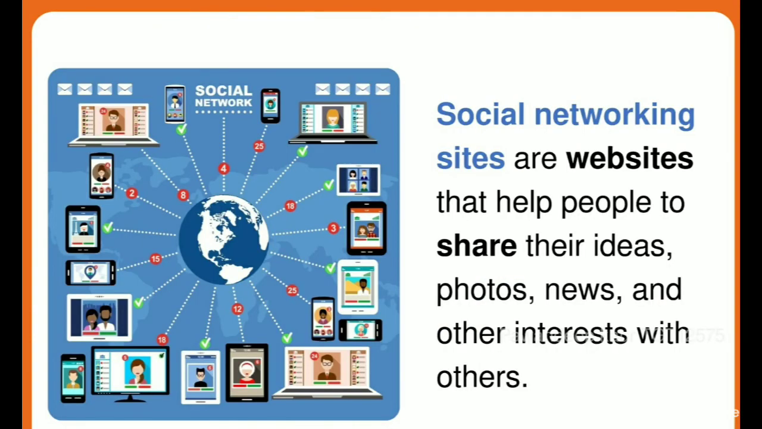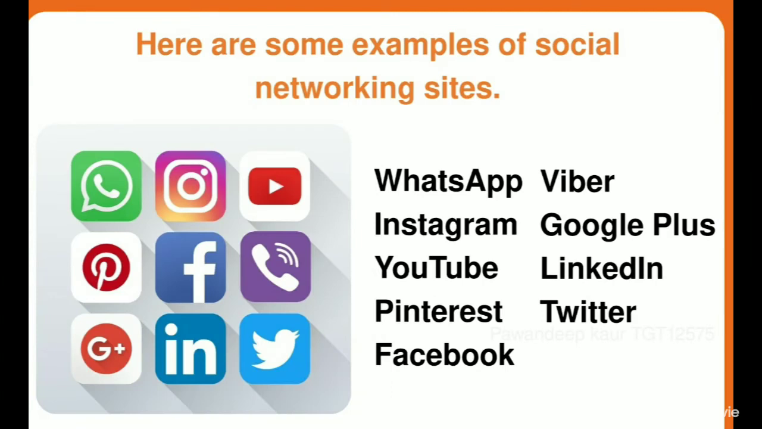Next is social networking sites, which means these are the websites that help people to share their ideas, photos, news, and other interests with others. Like in our daily life, we are also sharing some pictures, some news, and some ideas with others. Like you're also doing the same. So, what can be the example? The example of social networking sites are WhatsApp, Viber, Instagram, which we are daily using. So, these are the few examples of social networking sites.